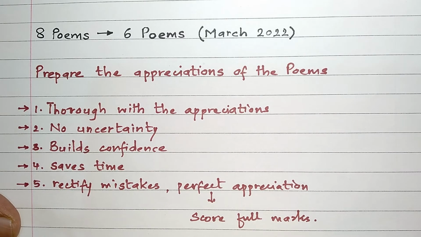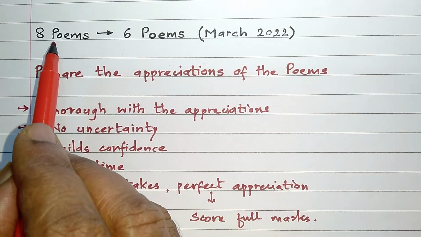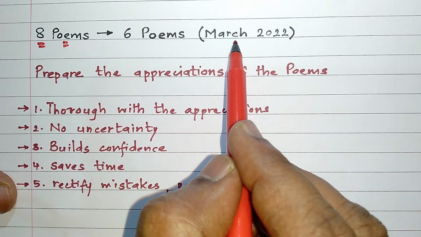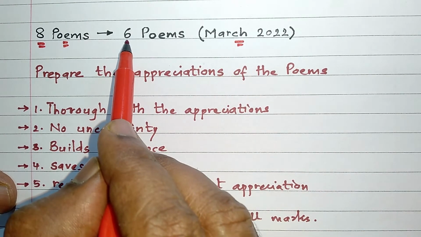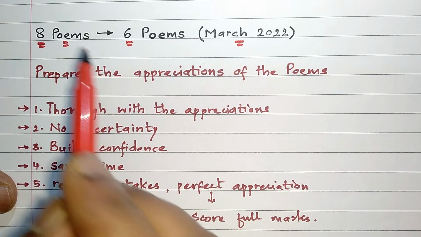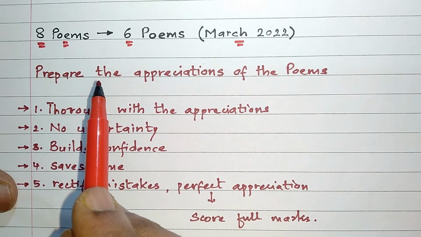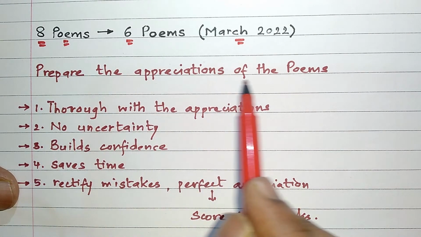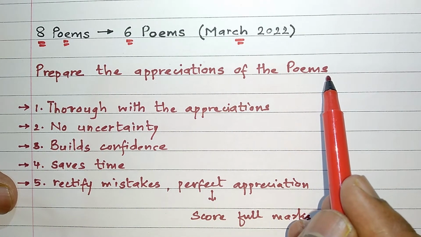Now friends, I would like to give you certain tips that will help you to score full marks. Your Kumar Bharati English textbook has 8 poems. And for this March 2022 examination, you are having 6 poems due to reduced syllabus. So whether it is 6 poems or 8 poems, firstly, you should prepare the appreciations of the poems in advance.